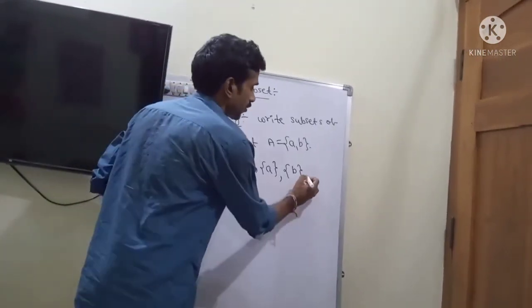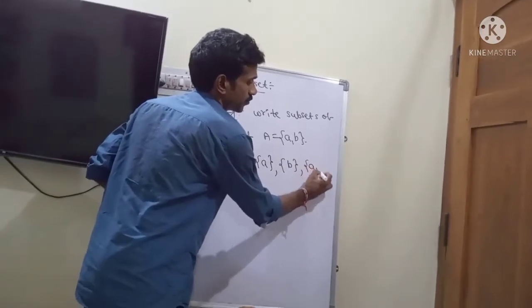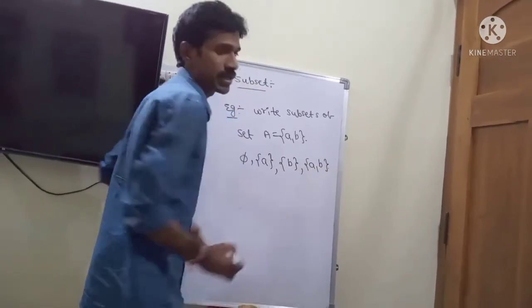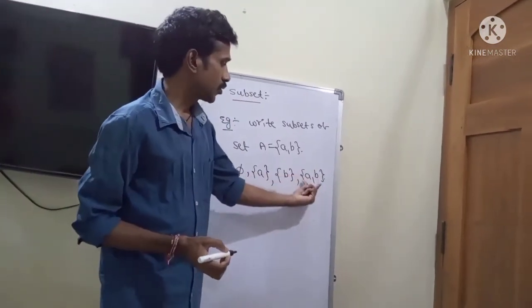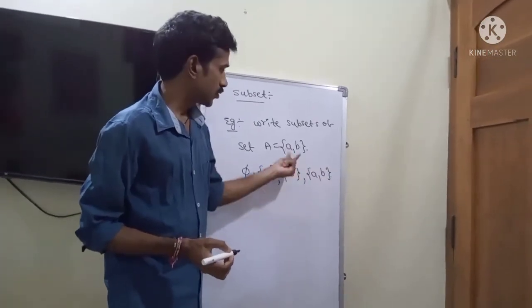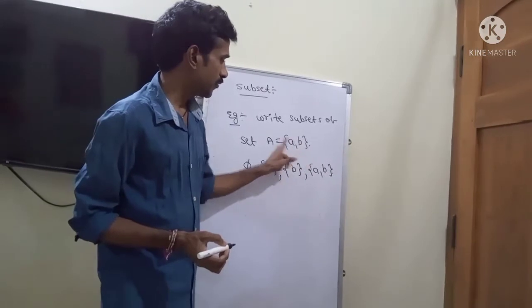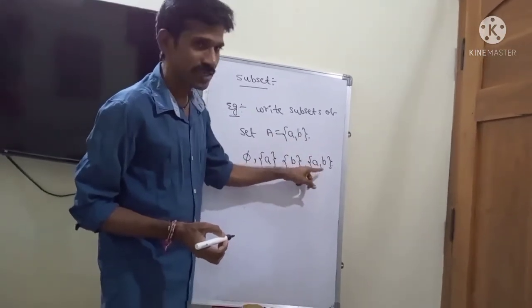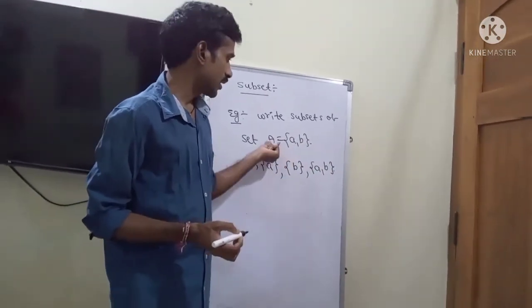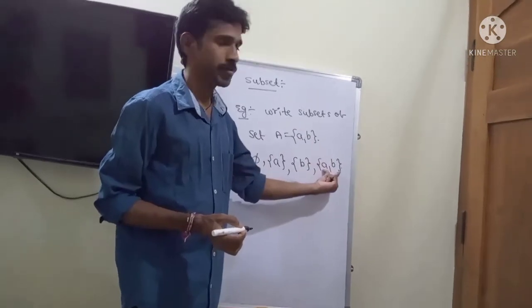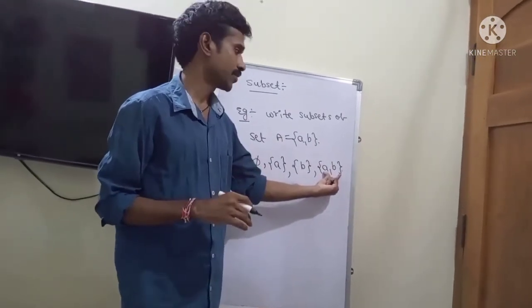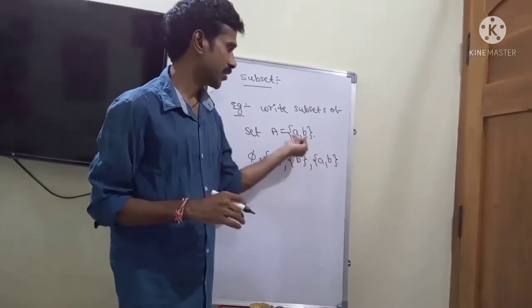Next I am taking two elements at a time. So it is the set {a, b}. It is also the same set {a, b}. Every element of this set is an element of this set, so every set is a subset of itself. Here A is {a, b}. Every set is a subset of itself, so clearly it is a subset of this set.